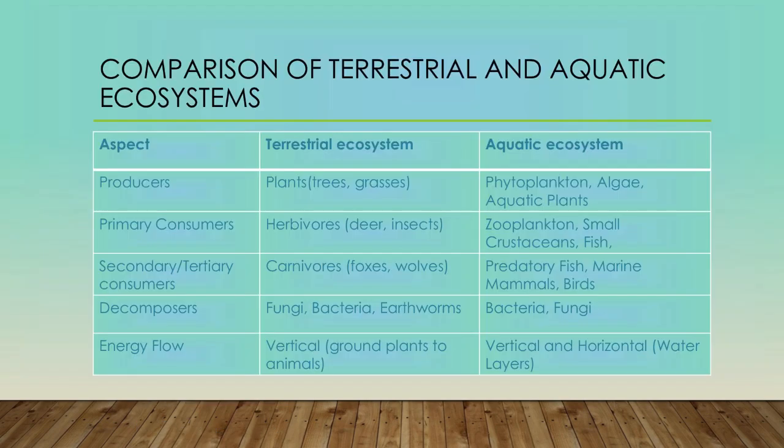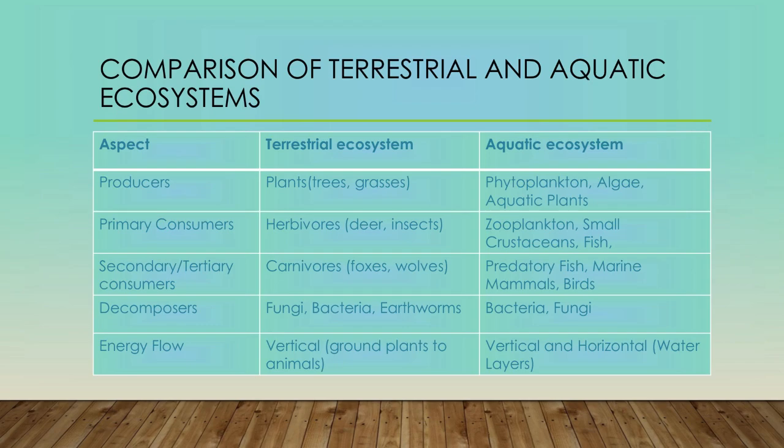Coming to the next slide, here is given the comparison of terrestrial and aquatic ecosystems. So the difference between the terrestrial and aquatic comes from producers: it is plants in terrestrial ecosystem, and in aquatic it can be phytoplanktons or algae. In terrestrial, primary consumers are herbivores like deer, insects, etc. And in aquatic it is zooplanktons, which means microscopic animals or small crustacean fish.